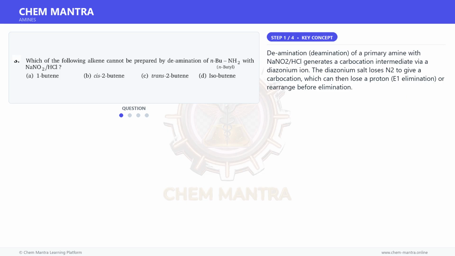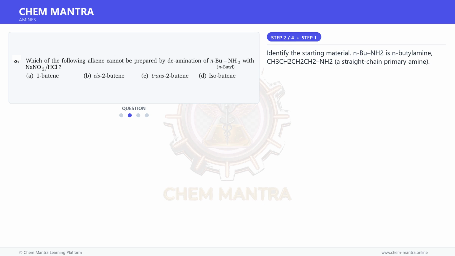The diazonium salt loses N2 to give a carbocation, which can then lose a proton (E1 elimination) or rearrange before elimination. Moving on to the next step. Identify the starting material. n-BuNH2 is n-butylamine, CH3CH2CH2CH2NH2, a straight chain primary amine.